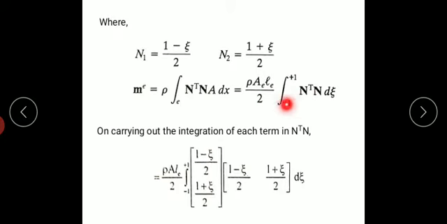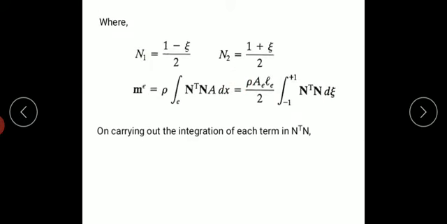So when I put the dx value in terms of zeta, because N1 and N2 are in terms of zeta, dx is replaced with zeta. So dx is what? Le by 2.